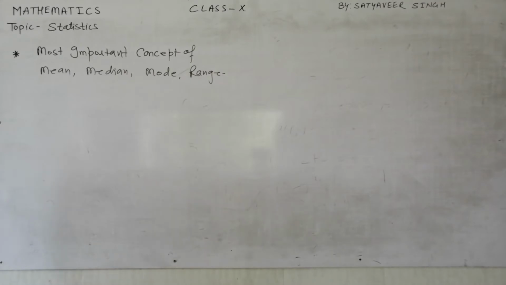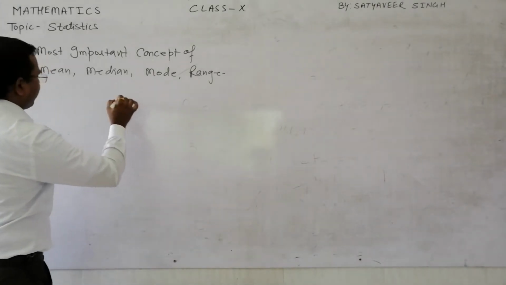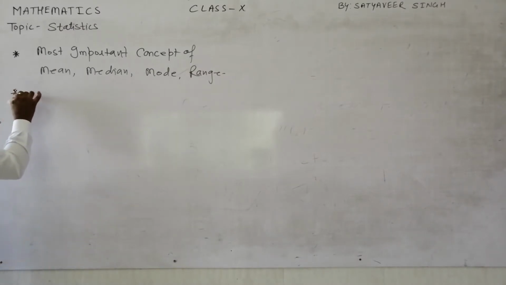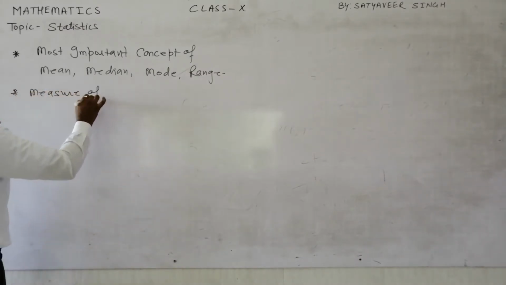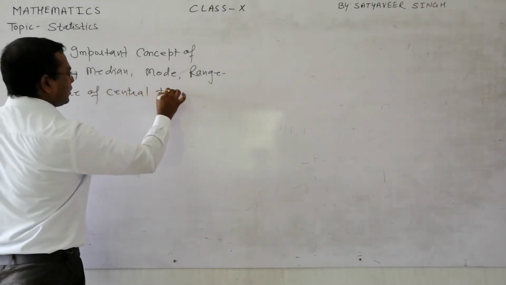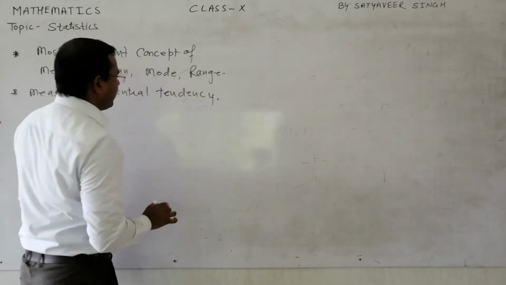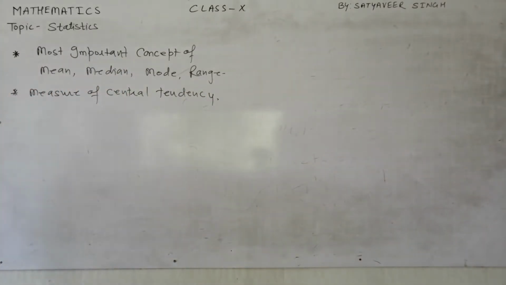These are called the measures of central tendency. See now how to differentiate. My main topic for today is to clear in your mind what exactly mean, mode, median and range are. For telling you about the mean, let us take the first topic, mean.